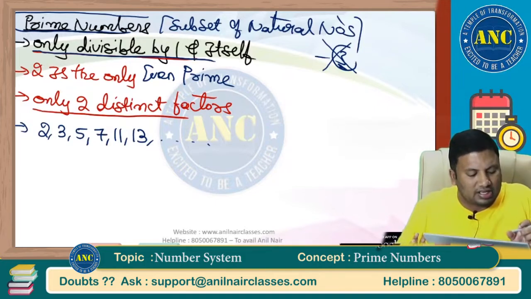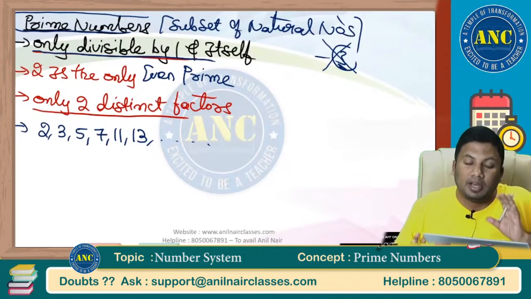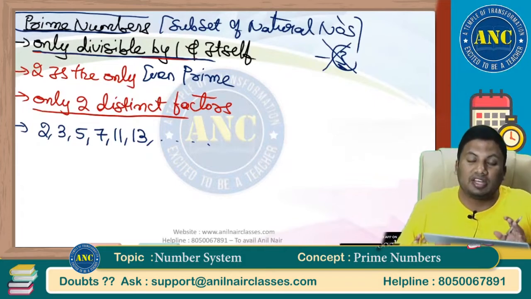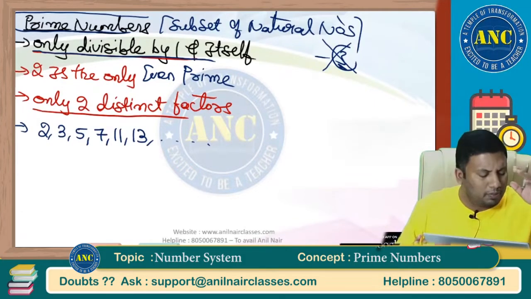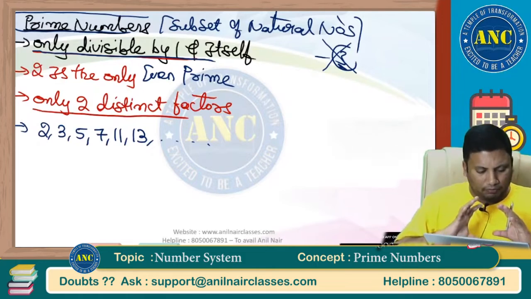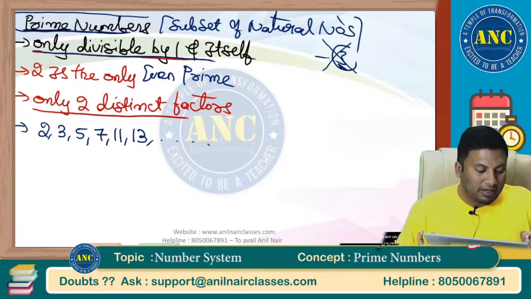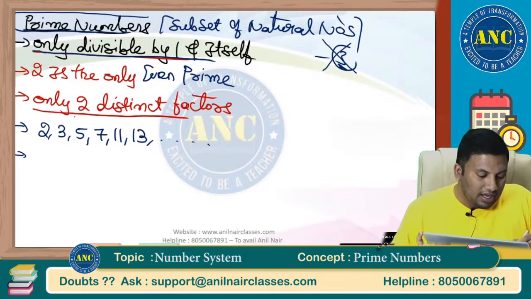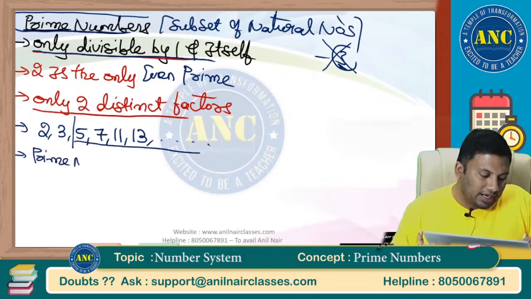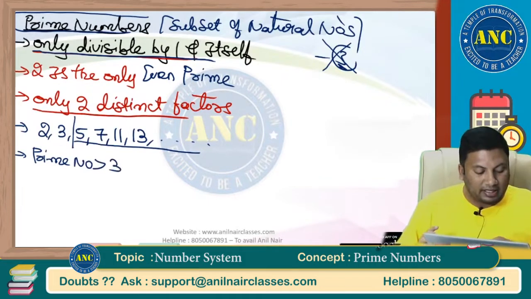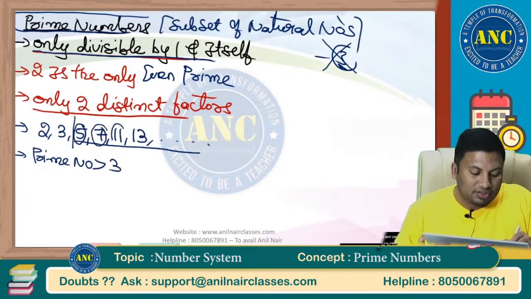Sometimes the gap is 1, sometimes 2, sometimes more than 2, sometimes 3, sometimes 13, it could be anything. So there is no particular notation for prime numbers. But if you observe, any prime number greater than 3, if you observe the pattern, 5, this is an odd number, sir. 3 into 2 minus 1, 3 into 2 plus 1, 3 into 4 minus 1, 3 into 4 plus 1.